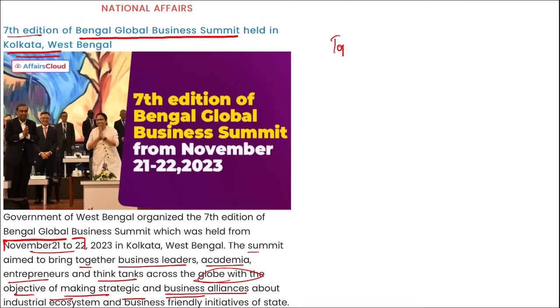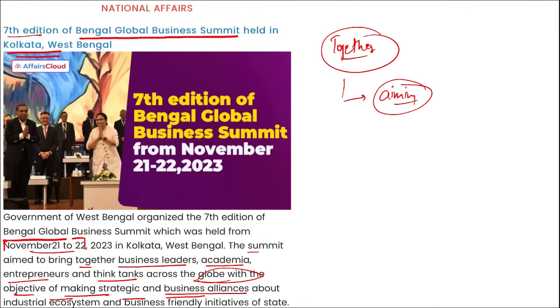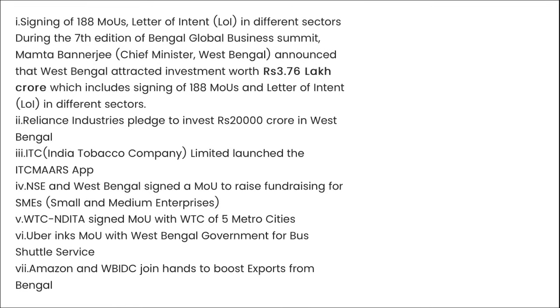That means they will be coming together, they will be working together, and they will be aiming to achieve a particular goal in future. Then here you can see 188 MOUs and letters of intent in different sectors were signed during this 7th edition of the Bengal Global Business Summit. And Mamata Banerjee, who is the Chief Minister of West Bengal, has announced that West Bengal attracted 3.7 lakh crore of investment.